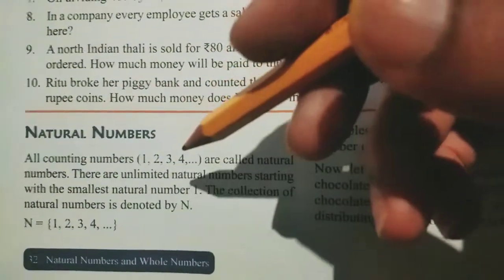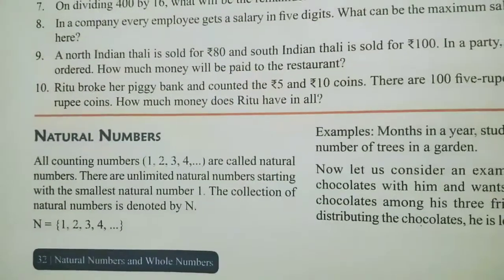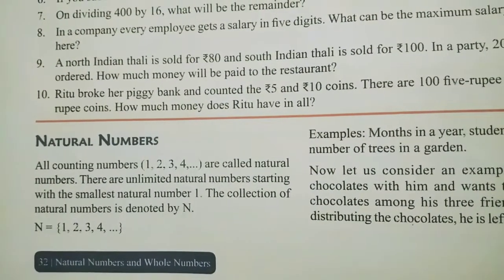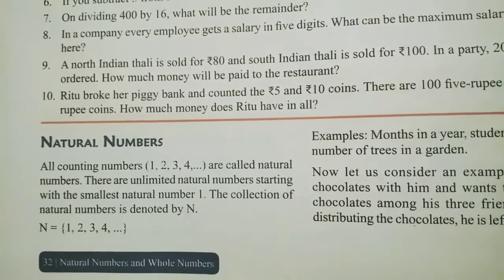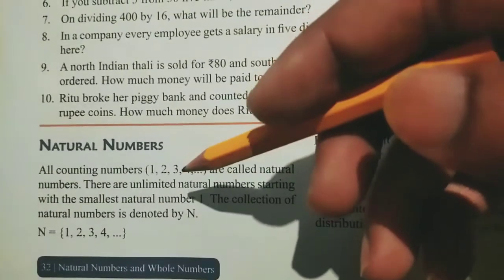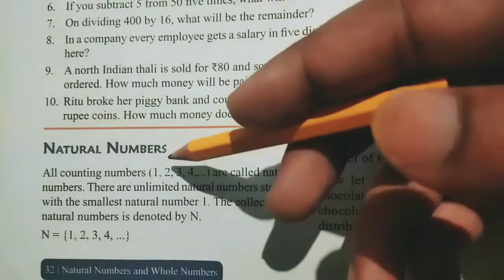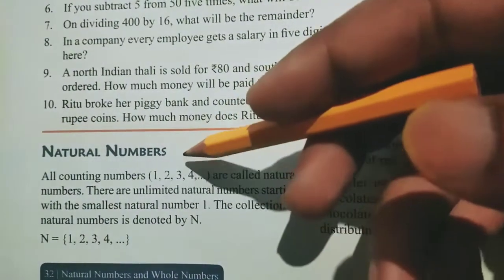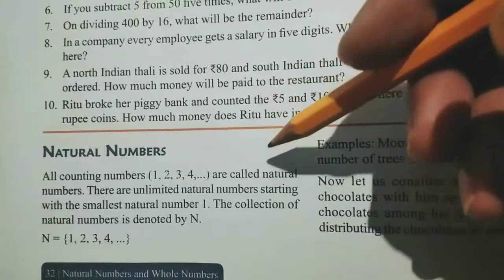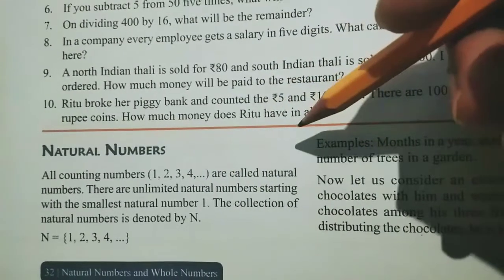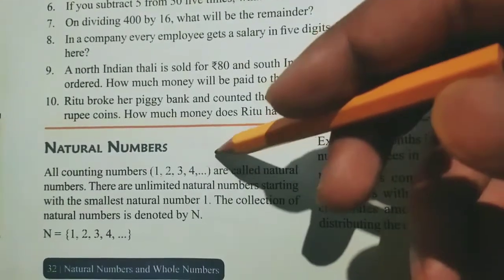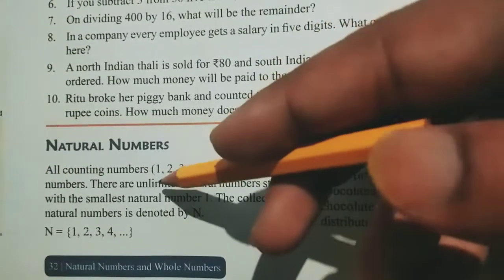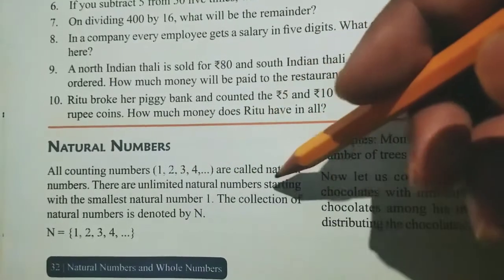So all the counting numbers, when you are a kindergarten student, that means when we are going to nursery school, there we start learning 1 to 3, right? Because we know that 1 is the first number. All counting numbers 1, 2, 3, 4, dot dot dot means it will go on, it is never ending. Numbers are never ending. So all these numbers are called natural numbers. There are unlimited natural numbers.